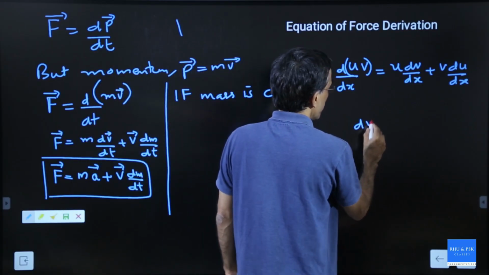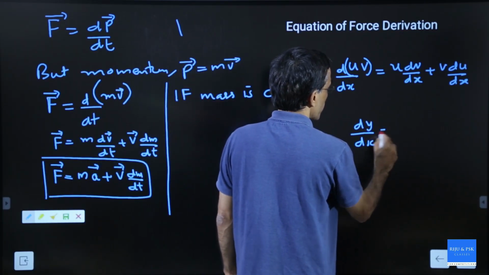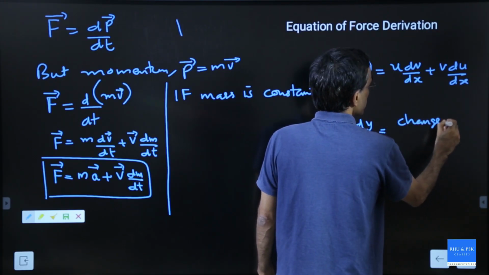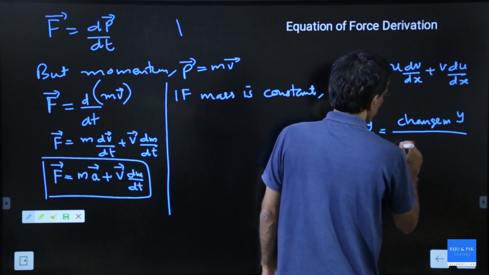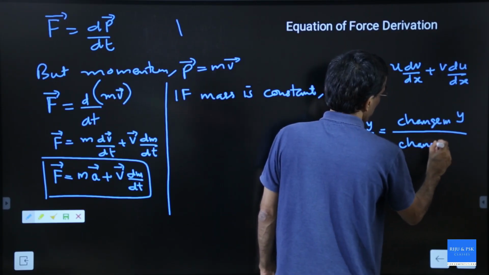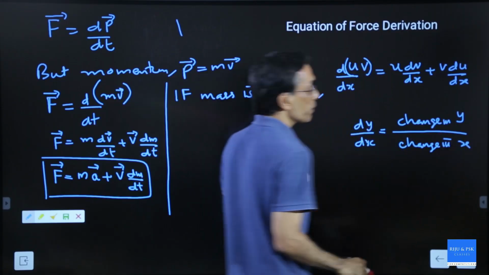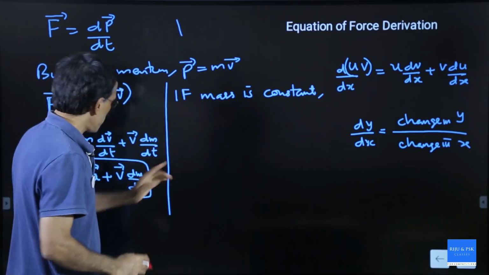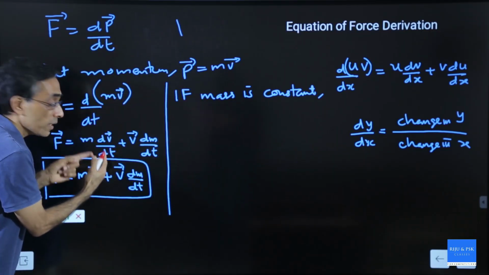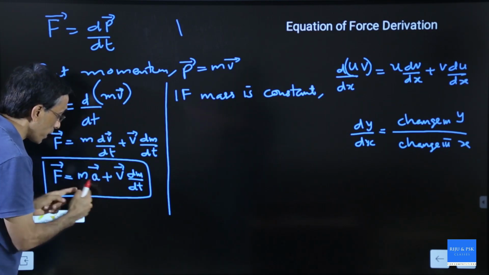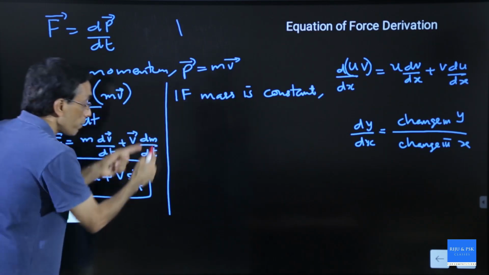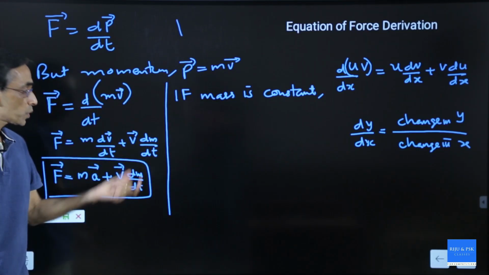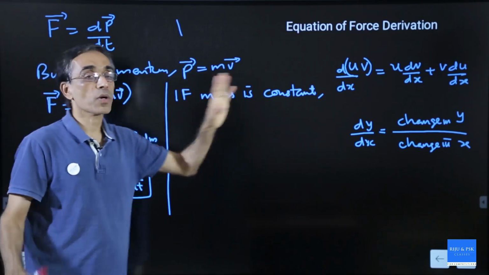Whenever we see dy by dx, what is the meaning of dy by dx? This is a change in y by change in x. Basically, this is the meaning. So here, what is the meaning of dv by dt? Change in velocity by change in time. That's my acceleration. What is dm by dt? Change in mass by change in time.